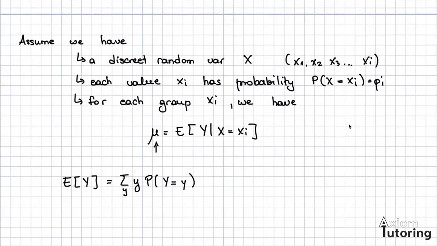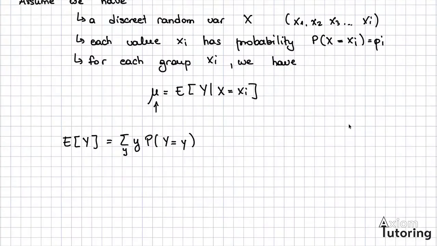Now, next we're going to add one more dimension, because we're trying to see y conditional on the value of x. So each outcome y can be paired with a value of x.